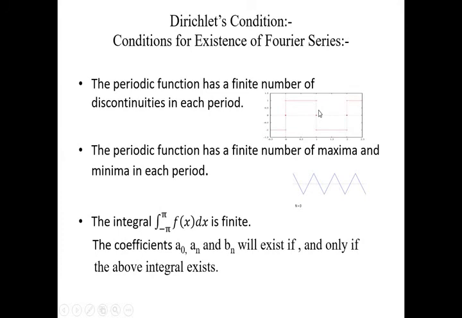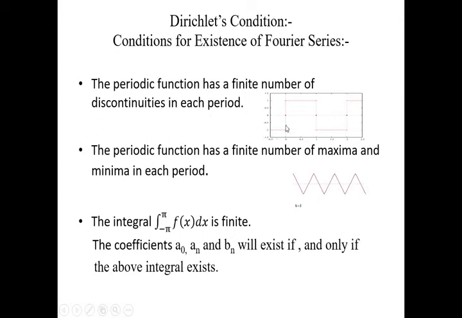In the next slide we will discuss the Dirichlet condition, that is also known as the condition for existence of a Fourier series. So we already know that a Fourier series will exist for a periodic signal or a periodic function. So we can say that the signal should be periodic. So what is the first condition? I can say that the periodic function has a finite number of discontinuities in each period. Means we know that if the signal is periodic, then it will continue up to infinite terms. So what we can do is just take one period of that curve.